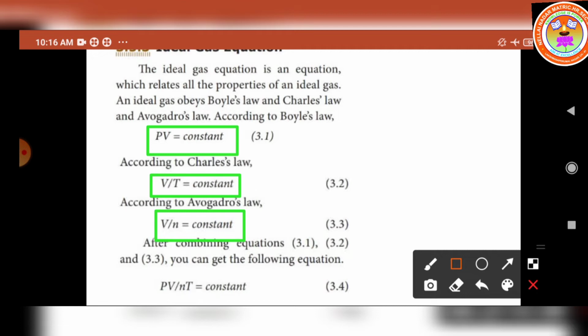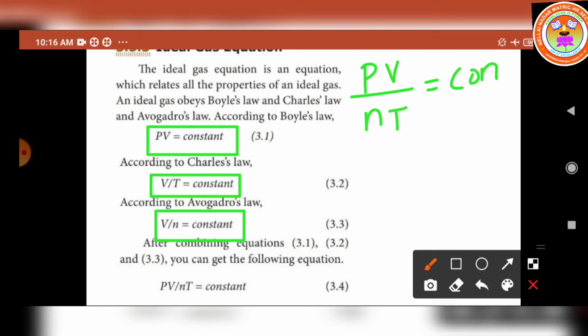After combining the first, second and third equations, we will get the equation PV by nT is equal to a constant.